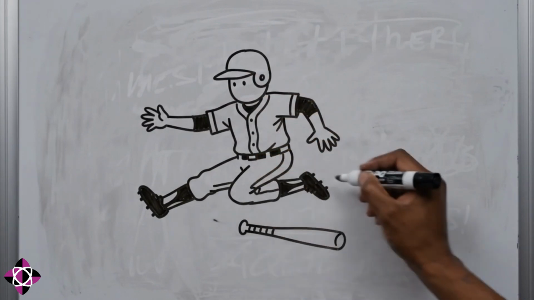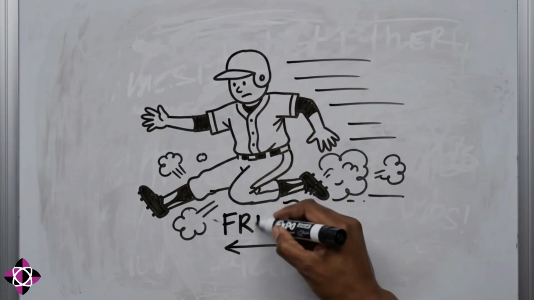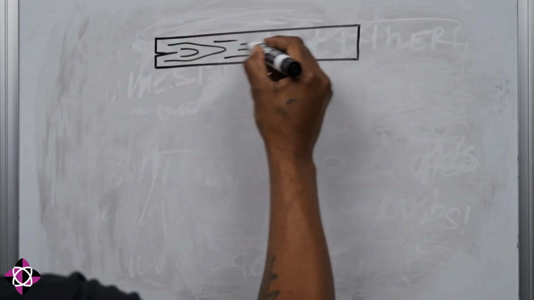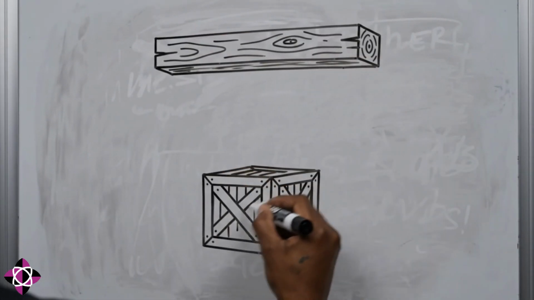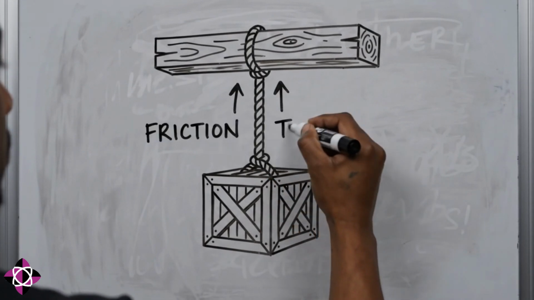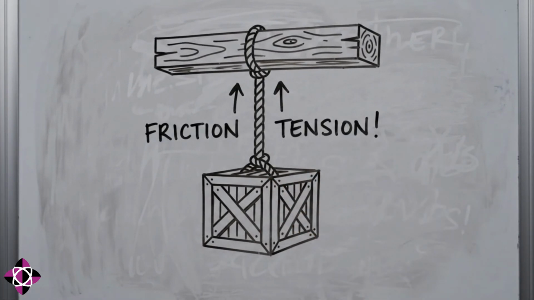It acts in the direct opposite direction of motion whenever two rough surfaces rub together. Another vital contact force is tension, which travels through cables, ropes, or strings when pulled tight by forces acting from opposite ends of the structural line.